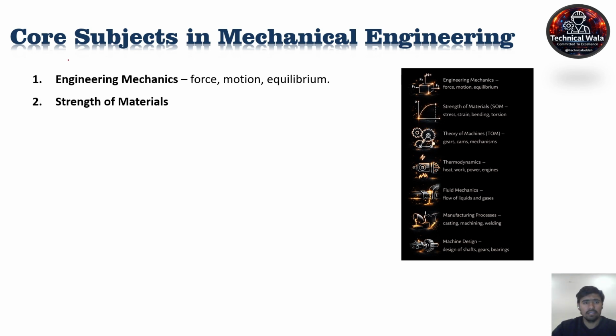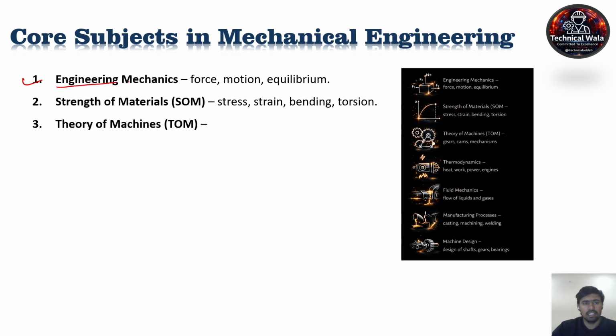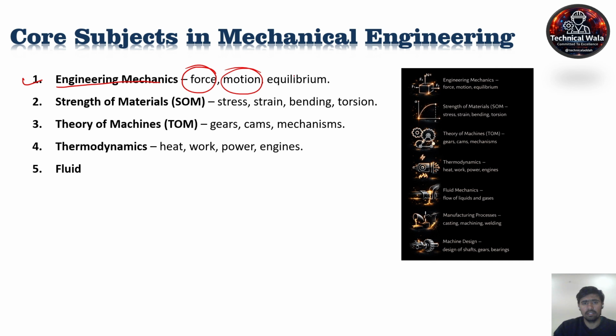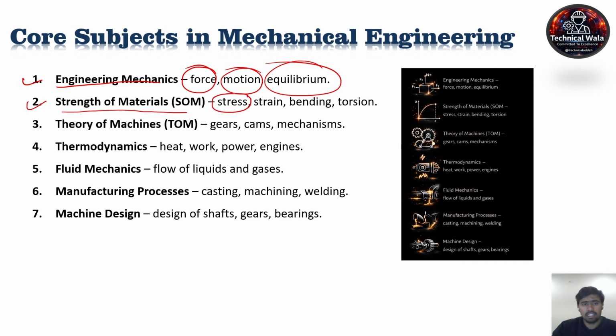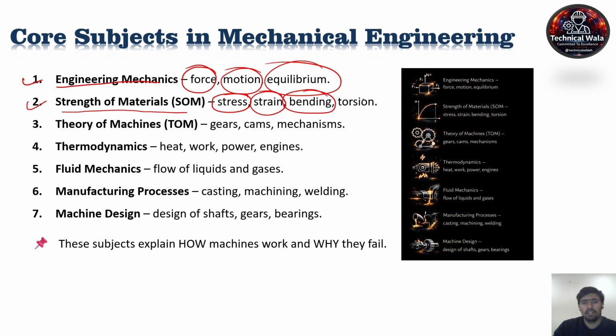Now we will discuss the core subjects in mechanical engineering. The first one is engineering mechanics. In engineering mechanics, we cover force, motion, and equilibrium. The second one is strength of material. In this subject, we will cover stress, strain, stress strain diagram, bending, and torsional theories. The third one is theory of machines. In this subject, we will cover gears, cams, and all mechanical mechanisms.